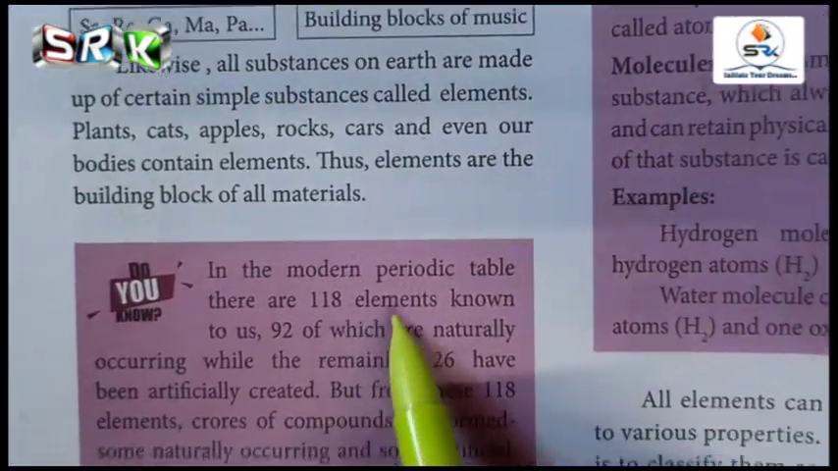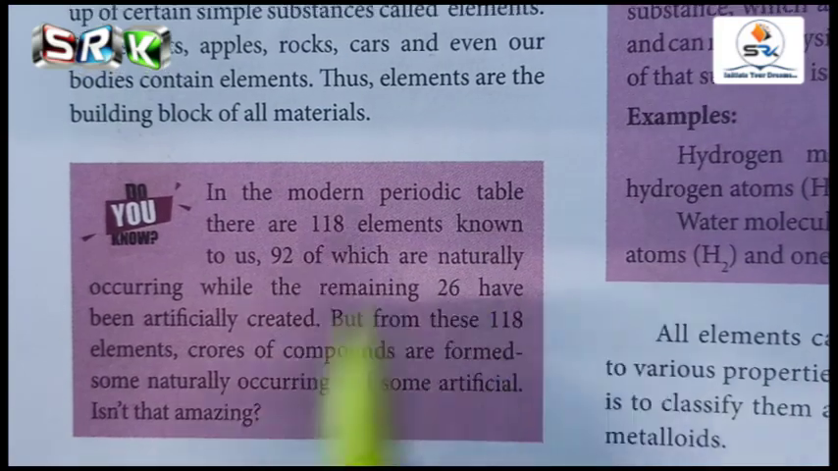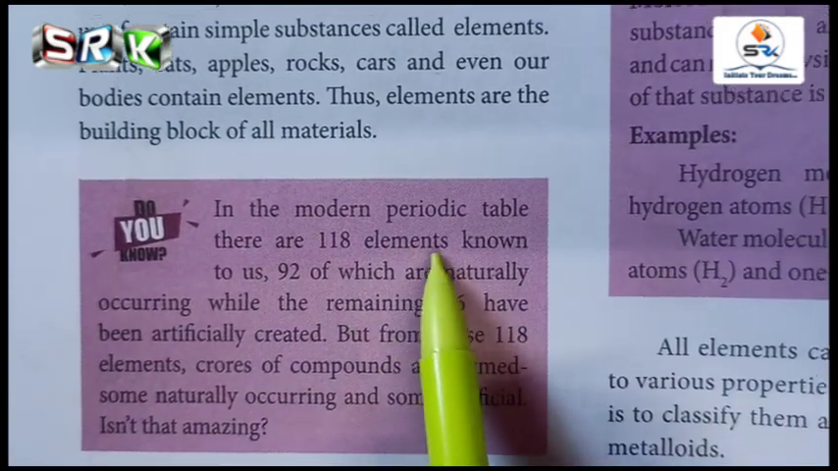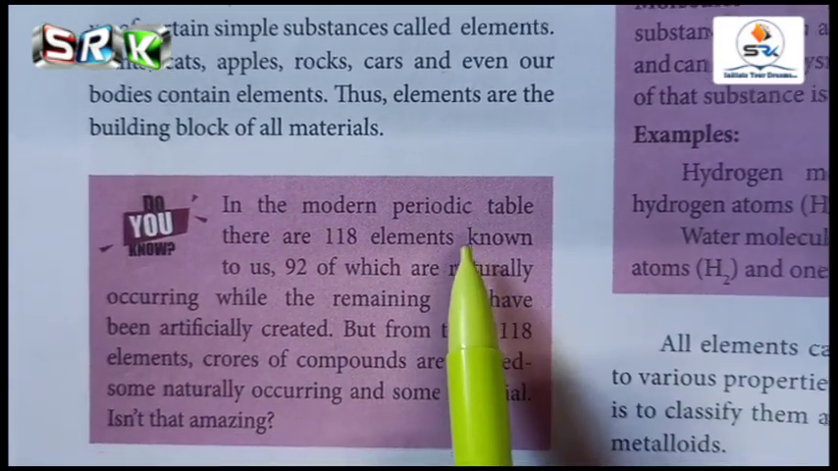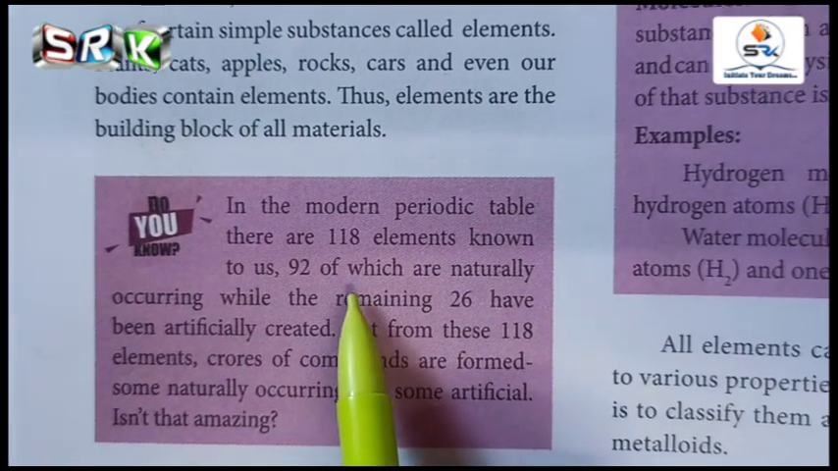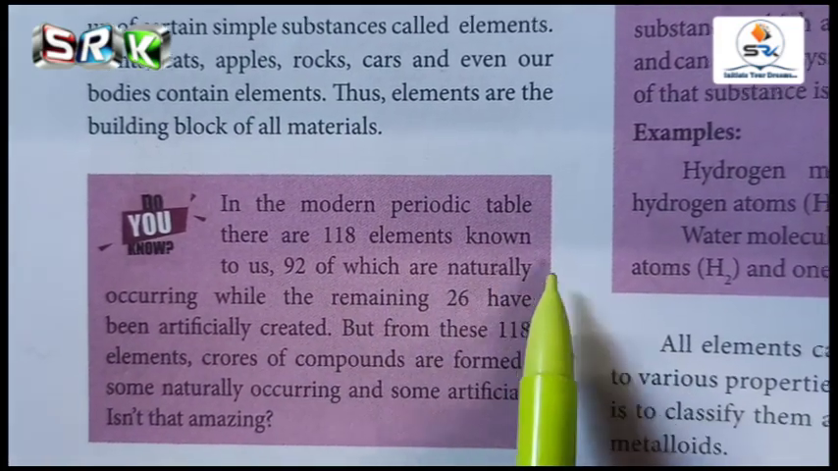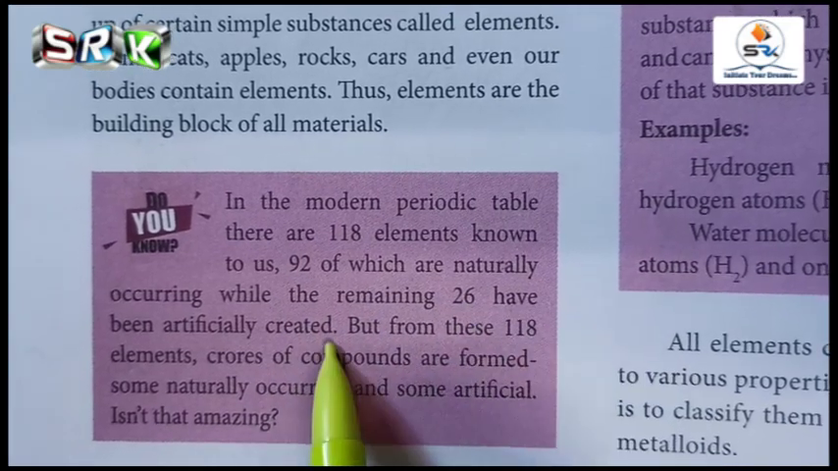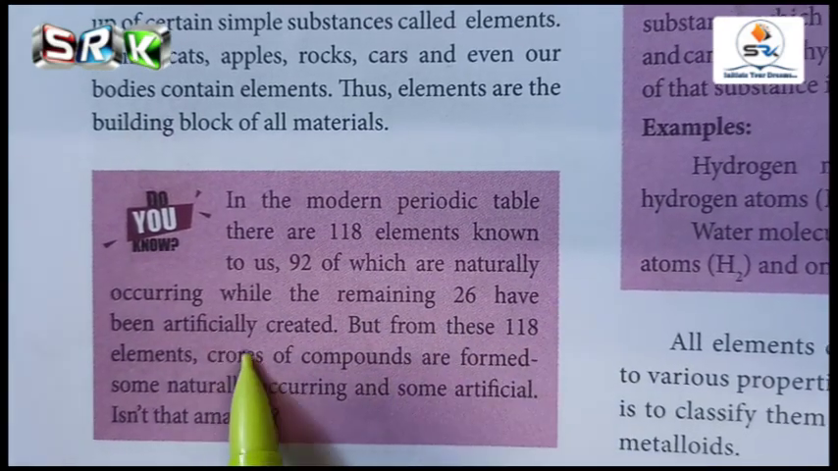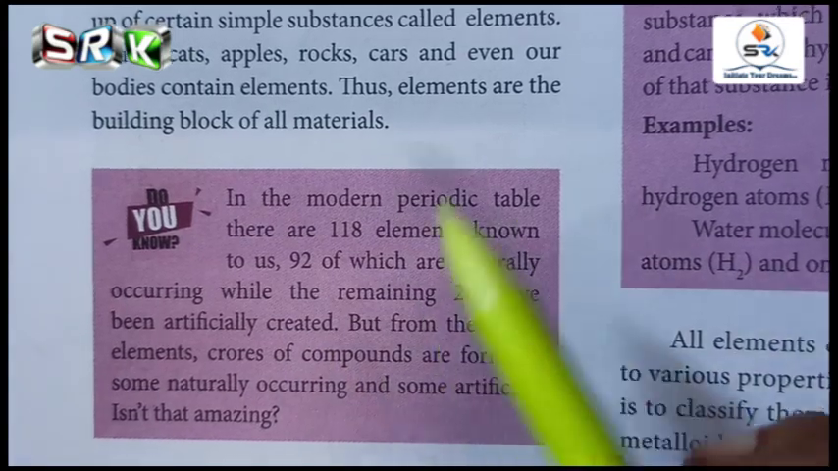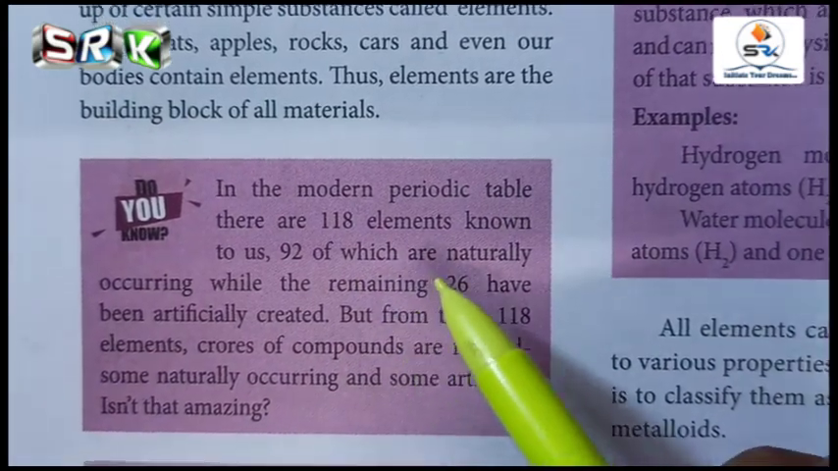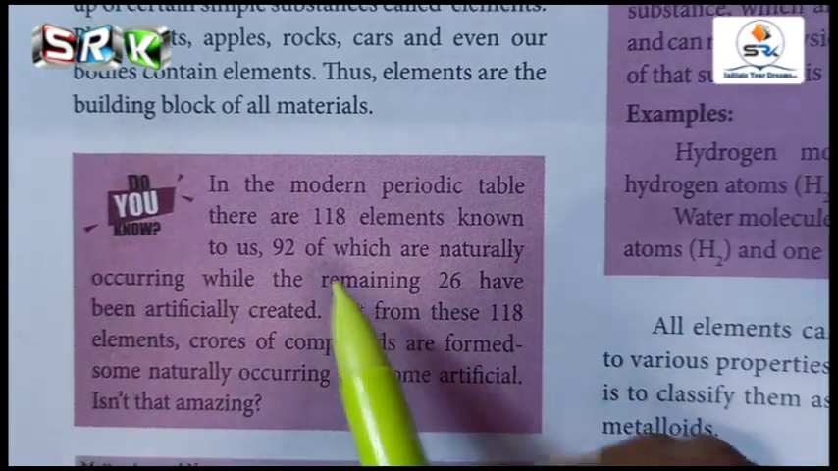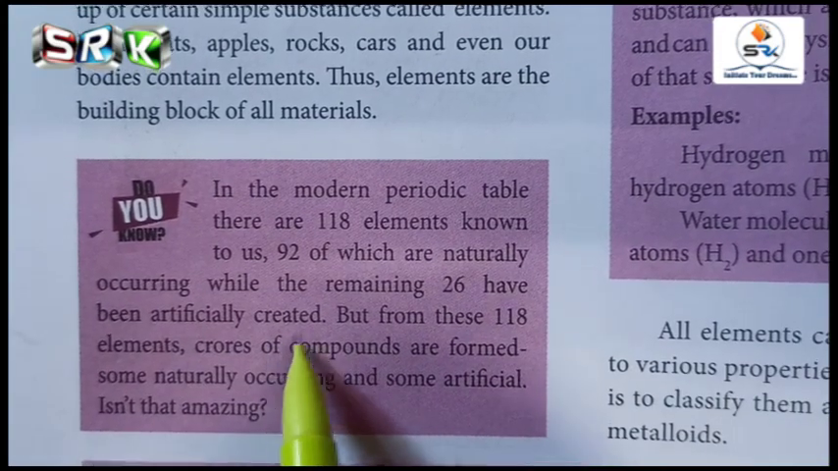Totally 118 elements are there in the periodic table. Out of it, 92 are naturally occurring, while the remaining 26 have been artificially created. Artificially created means these elements are prepared in the laboratory.